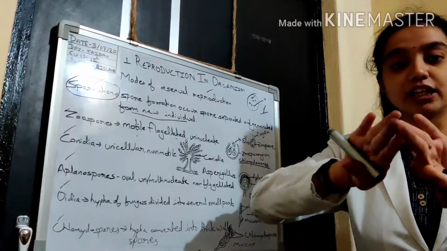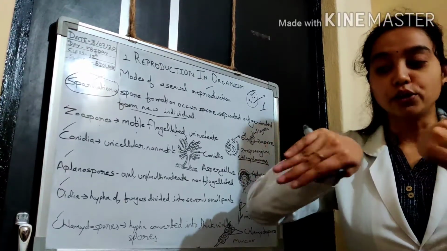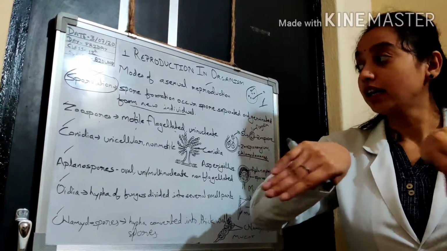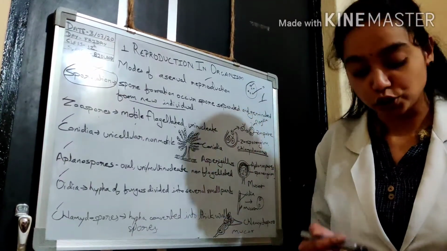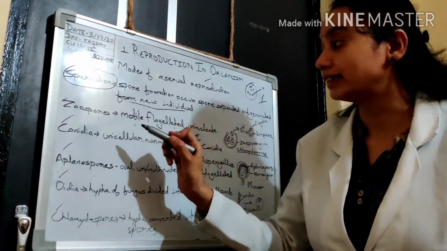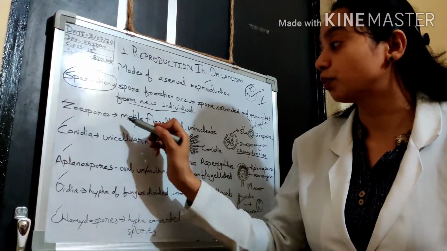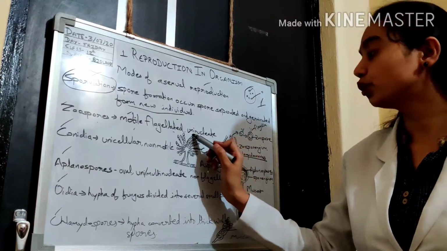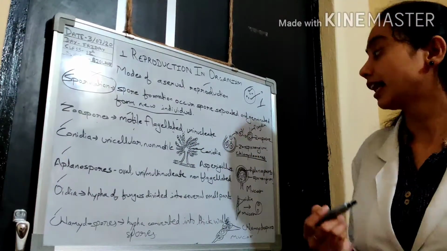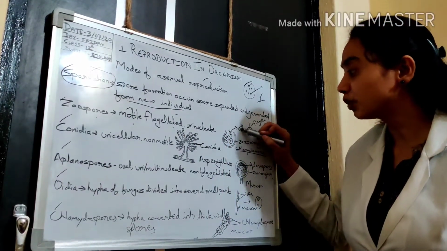Flagella move, and due to the movement of these flagella, the spore can move from one place to another. So I can say that these zoospores are motile, flagellated and uninucleate. Uninucleate means there is a single nucleus.